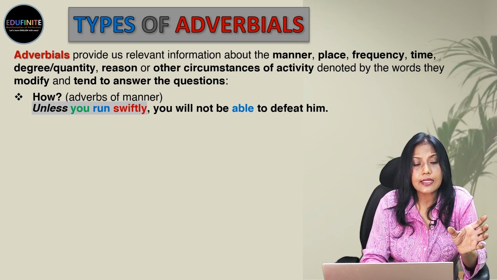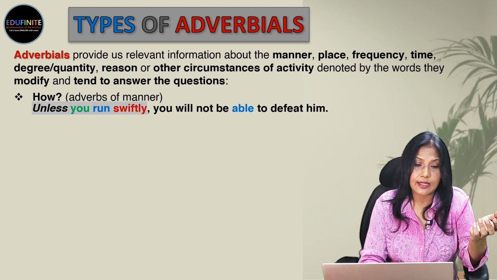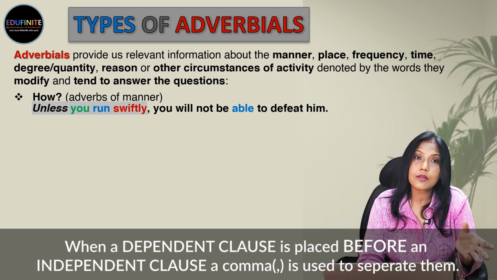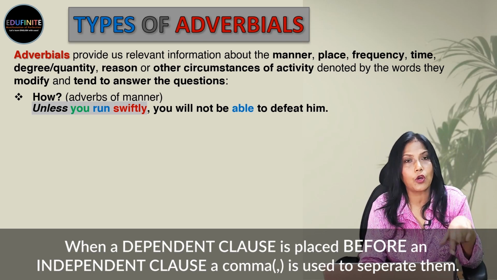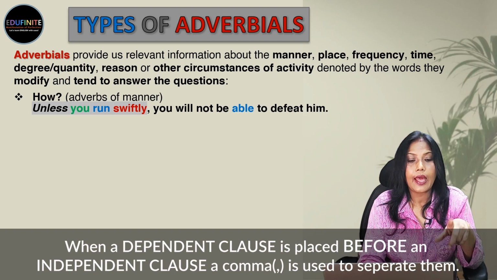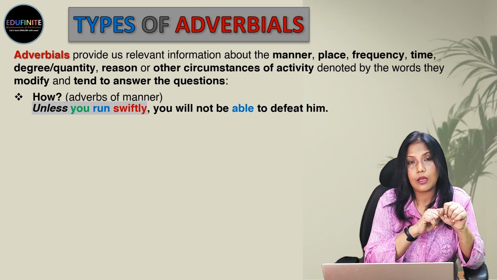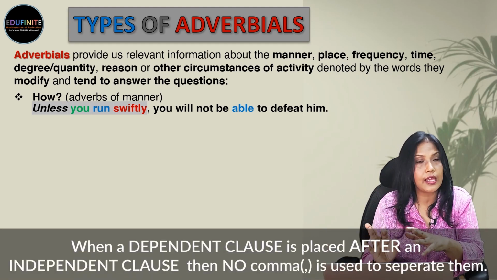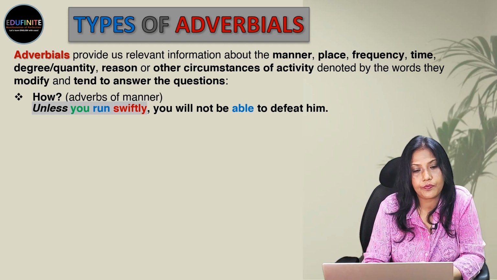Okay. Now, since this dependent clause is at the beginning of the sentence, we have to put a comma after it. If the dependent clause is placed before the independent clause, then you have to put a comma after it and separate the independent clause from the dependent clause. But if the dependent clause is put after the independent clause, then we never put any commas.